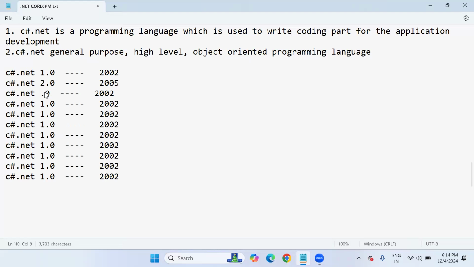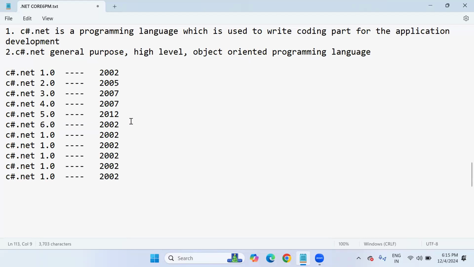C#.NET 3.0. This is 2007. C#.NET 4.0. This is also 2007. C#.NET 5.0. This is 2012. Next, C#.NET 6.0.